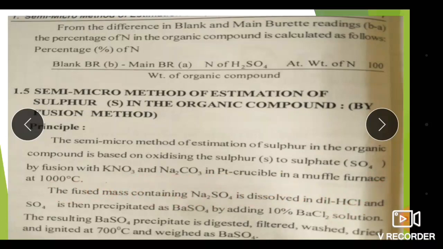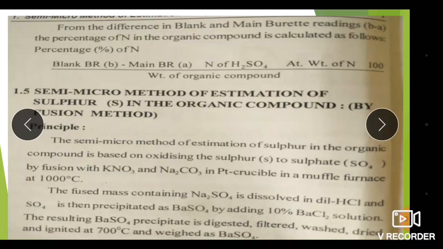In this method we convert organic sulfur into sulfate form, SO4, by treating it with the fusion mixture, potassium nitrate and sodium carbonate, in a platinum crucible in a muffle furnace at about 1000 degrees Celsius.